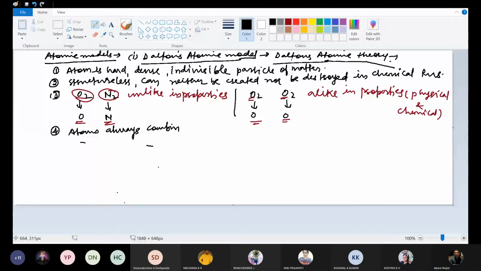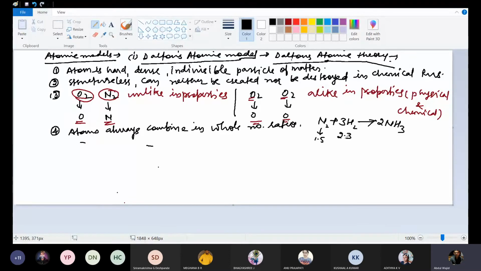Atoms always combine in whole number ratio, that is N2 plus 3H2 will give you 2NH3. It can't be 1.5 or 2.3 like this, it will always be in whole number ratio.